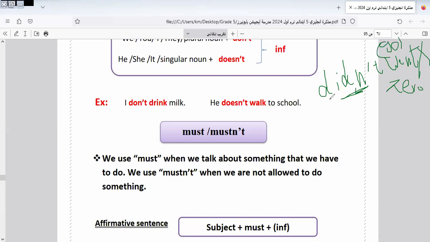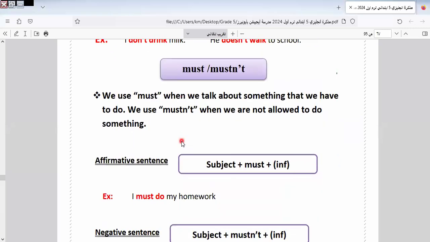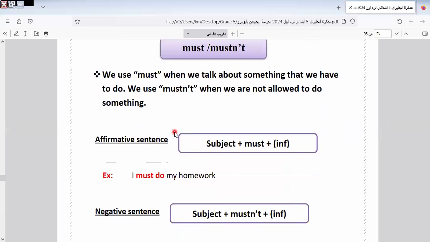Okay. So if we have didn't, if we have doesn't, the verb returns to what? To the stem, in past and in present. Okay, both. Now I hope you understand what I taught. I think my explaining is clear, not unclear or hard to understand. I explained in an easy way.